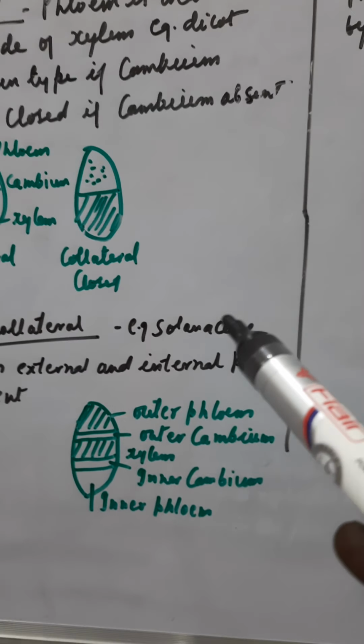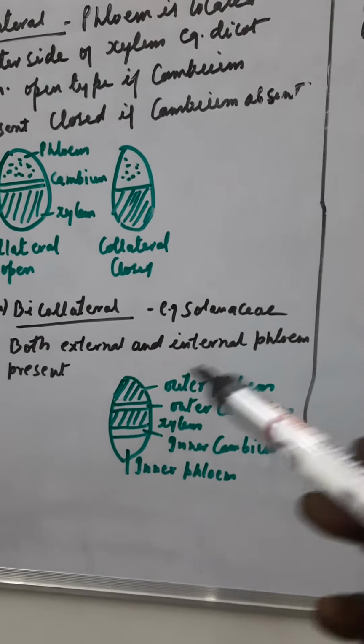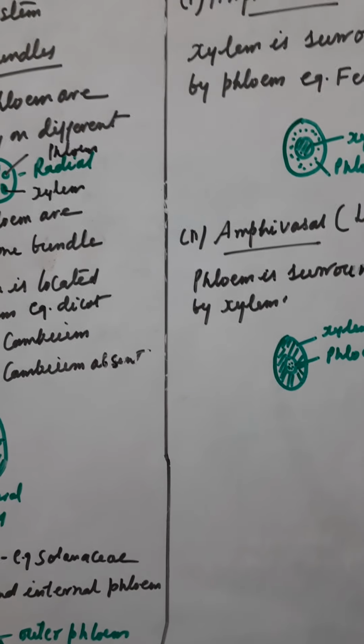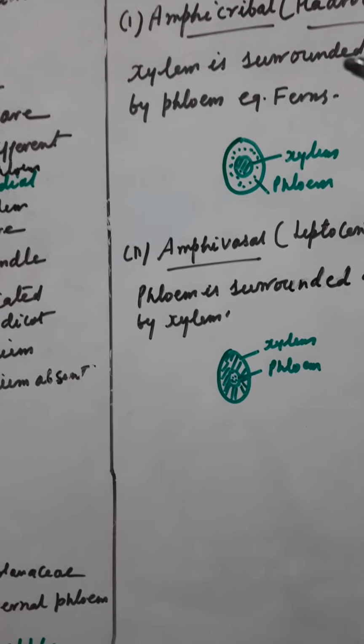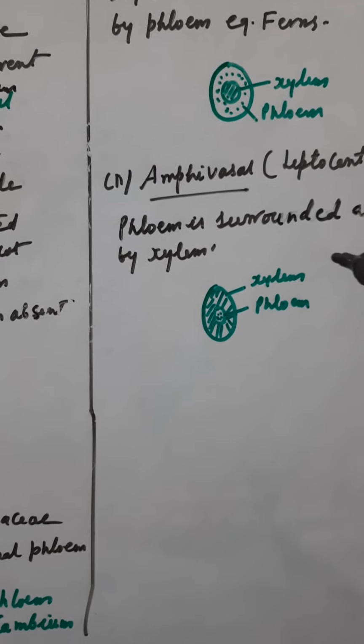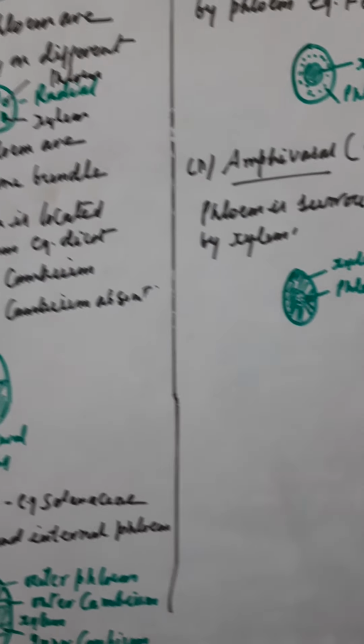Bicollateral, example Solanaceae, both external and internal phloem are present. And concentric, it is amphicribal and amphivasal. Amphicribal: xylem is surrounded all around by phloem, and amphivasal: phloem is surrounded all around by xylem.